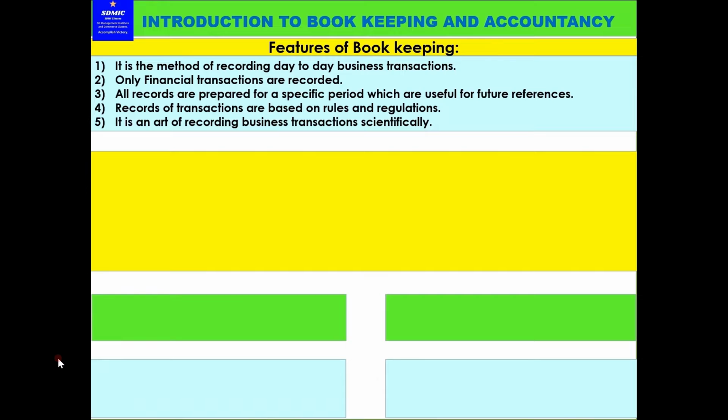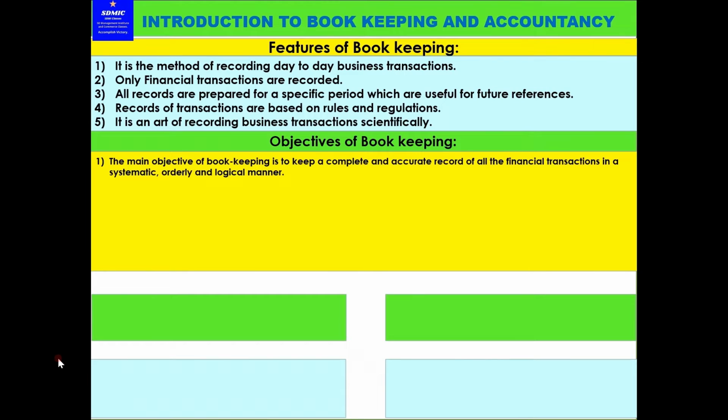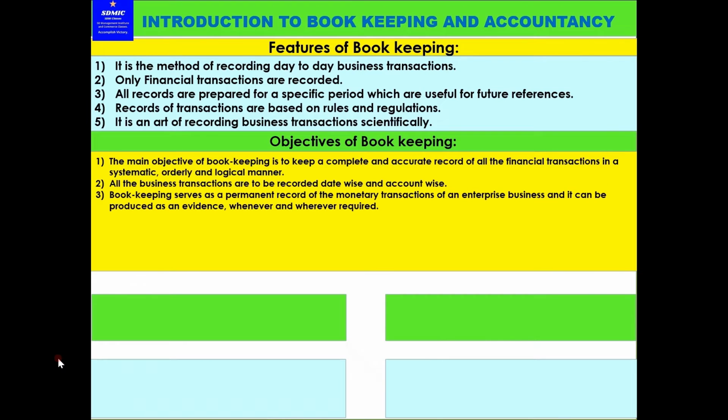Now one by one points. Again we are revising because you must understand it properly. My main purpose is that all my students must score 100% marks, and also make a strong base in the subject. The objectives of bookkeeping. These are the points you have to keep in mind and then elaborate by reading the textbook. The main objective of bookkeeping is to keep a complete and accurate record of all financial transactions in a systematic, orderly and logical manner. All the business transactions are recorded date-wise and account-wise.